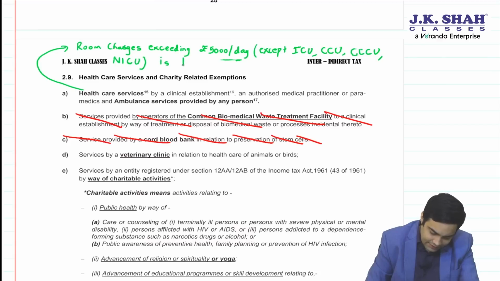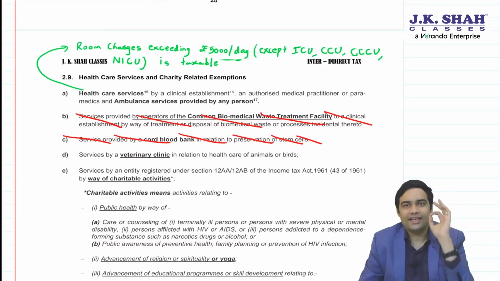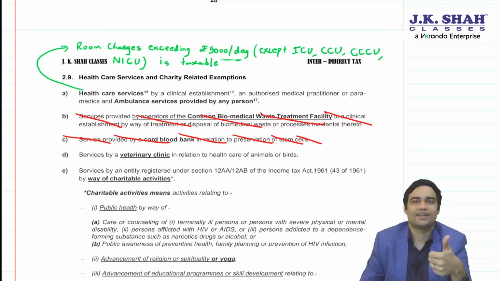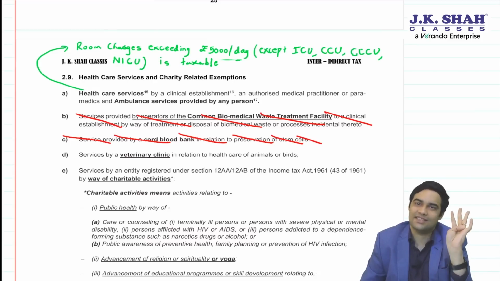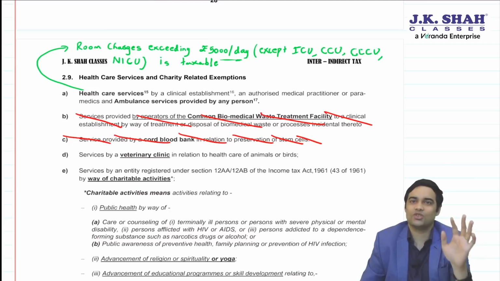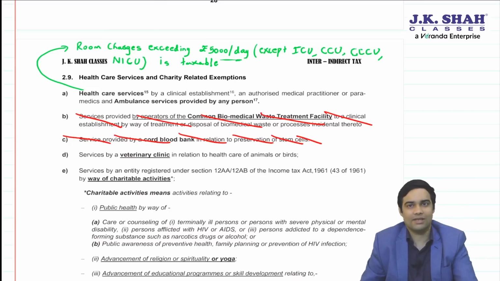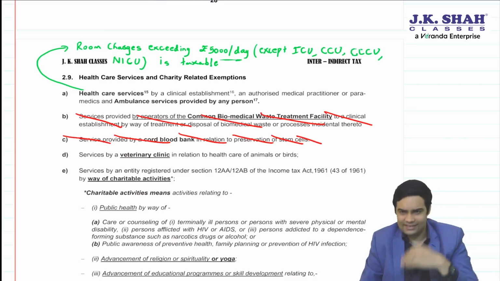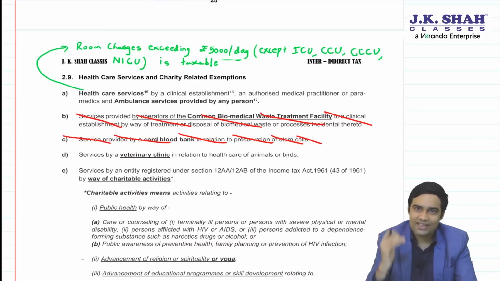Close the bracket, is taxable. Now read it carefully. Exceeding 5,000 per day is taxable except for ICU, CCU, NICU, CCCU. So ICU, even at 10,000 per day, will also enjoy an exemption. There will not be even a single rupee of taxability. You will come across this entry again on another page where new entries are shown.